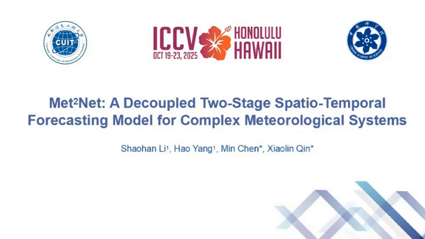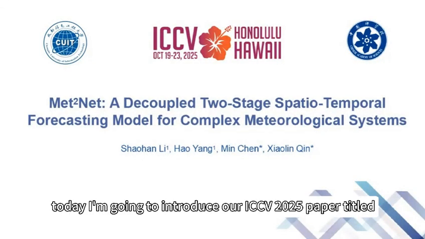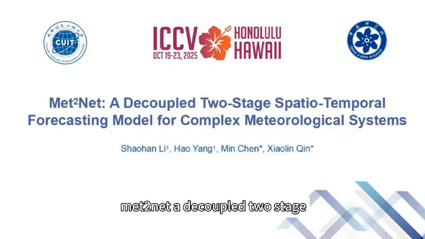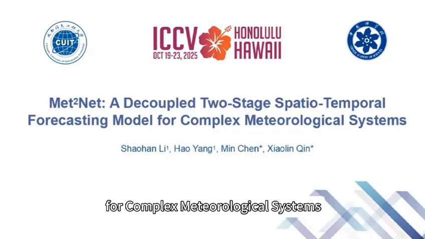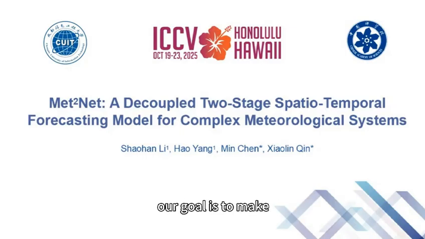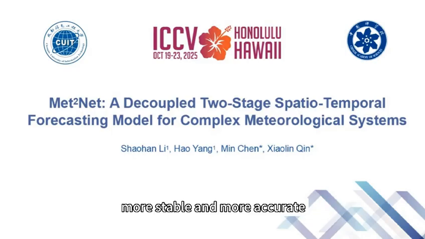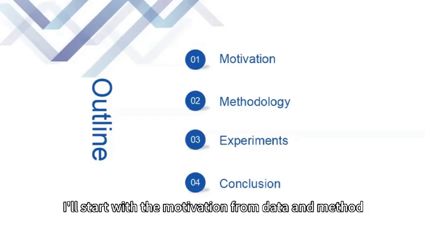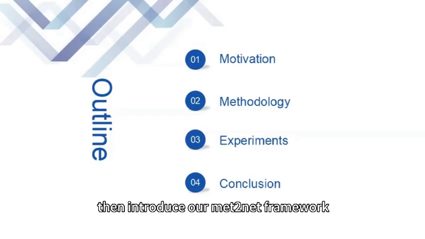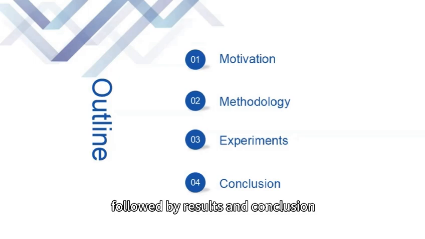Hello everyone. Today I'm going to introduce our ICCV 2025 paper titled Met2Net, a Decoupled Two-Stage Spatio-Temporal Forecasting Model for Complex Meteorological Systems. Our goal is to make multivariable weather forecasting more consistent, more stable, and more accurate. I'll start with the motivation from data and method, then introduce our Met2Net framework, followed by results and conclusion.